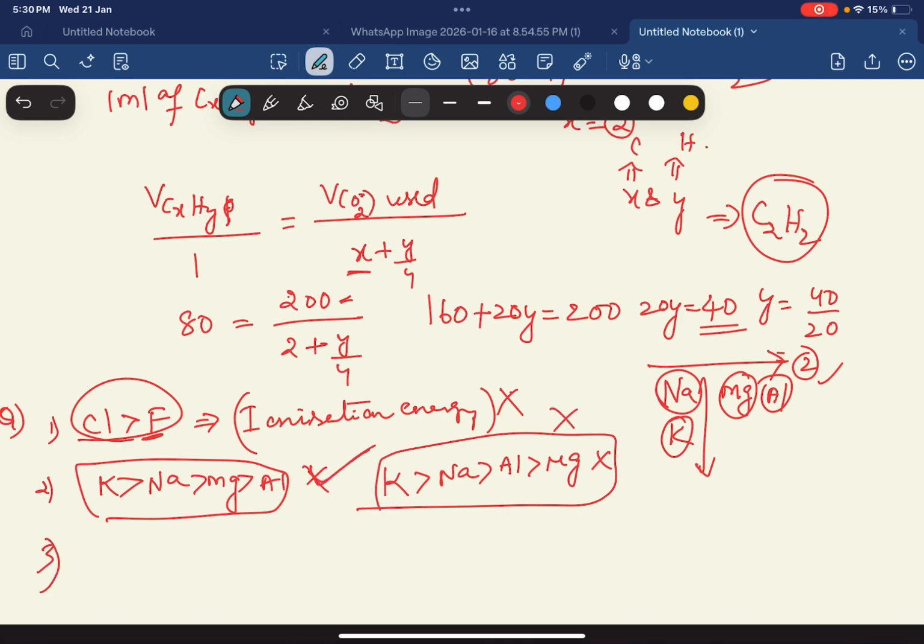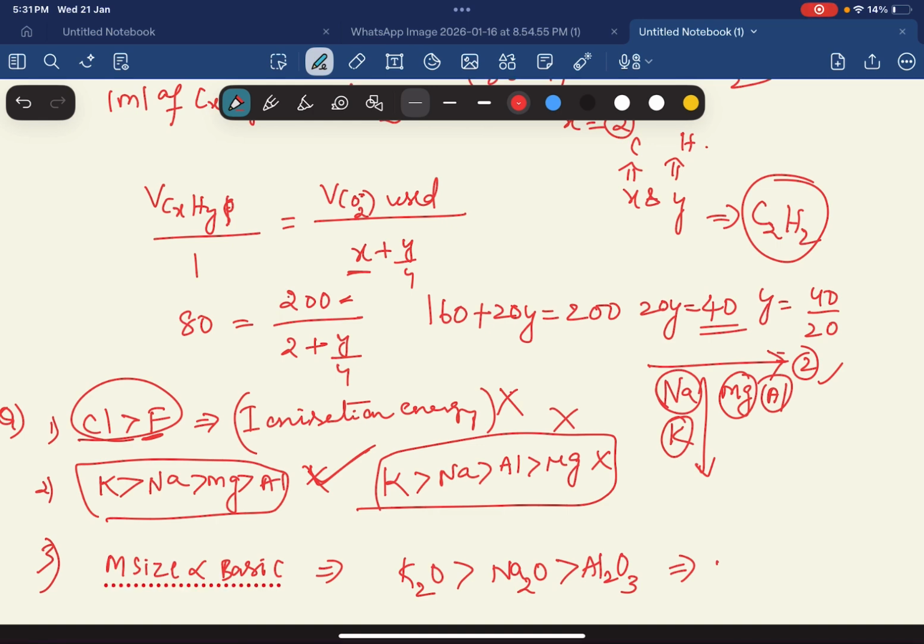Coming to the next, the correct answer is the basic nature of oxides. This basic nature mainly depends on the size of the metal. As metal size increases, the basic nature also increases. That's why the answer will be this order: K2O greater than Na2O greater than Al2O3. So these are the order of basic nature. Hope it is clear.